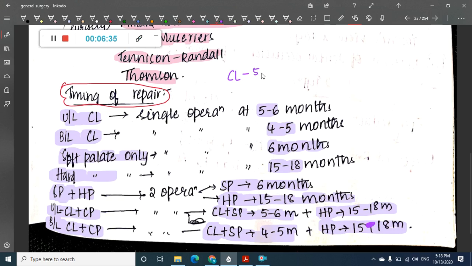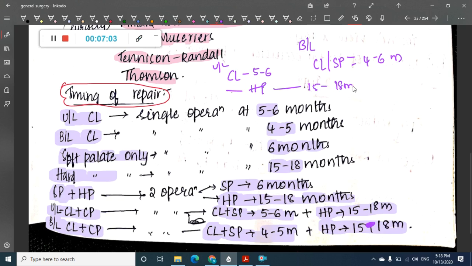If it is cleft lip, you should do it around 5 to 6 months. Bilateral you should do at 4 to 5 months, that is for sure. If it's bilateral cleft lip or soft palate, you should do it at 4 to 6 months. If it is unilateral cleft lip, you can do it at 5 to 6 months. In either case, bilateral or unilateral, if it is hard palate, you should do it at 15 to 18 months.